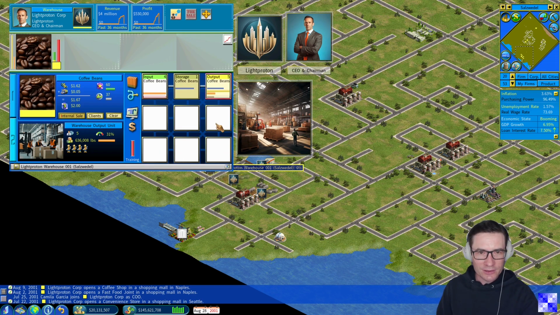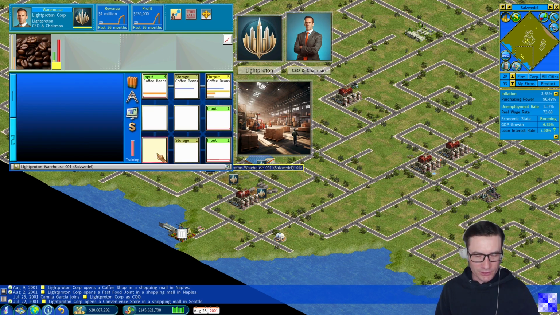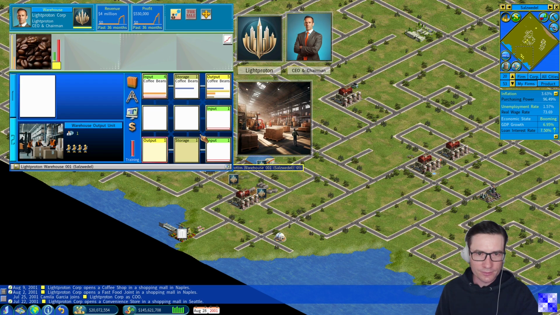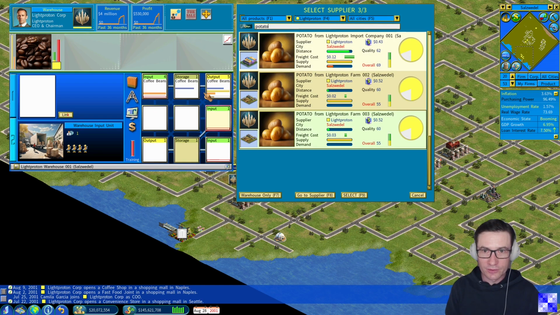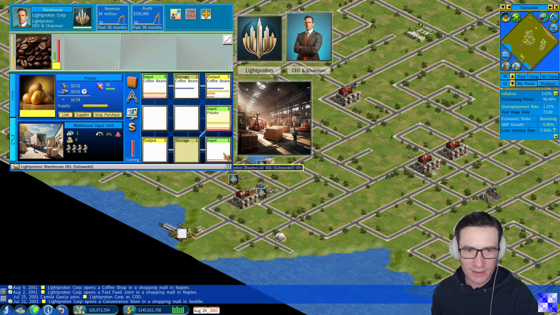So let's add how to do it. 2 input units, 1 storage unit, 1 output unit. Here we link to potatoes, our own potatoes. Here we see the different options we have. Import company, quality 62. Our 2 farms, quality 60, not as good, and the price also not as good, but at least this goes into our own pocket and freight costs are a little bit lower. Let's first pick this one and then link to the other one.